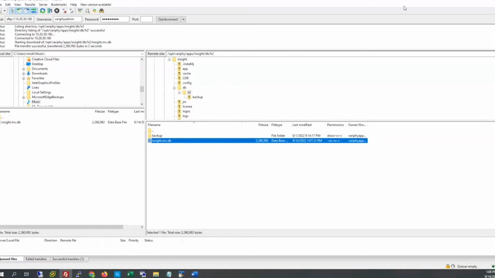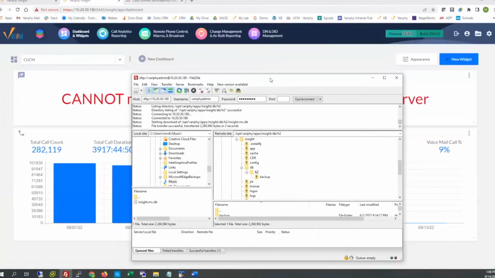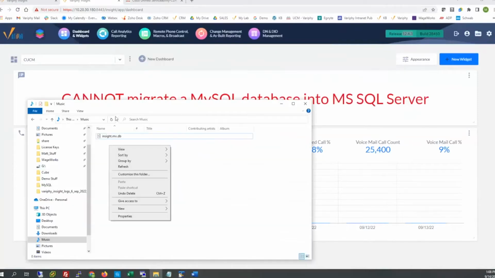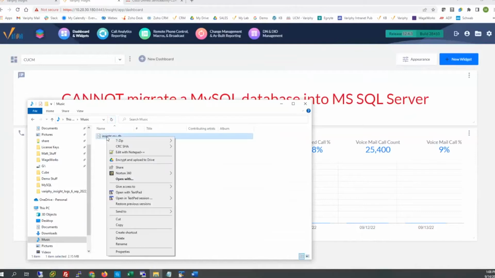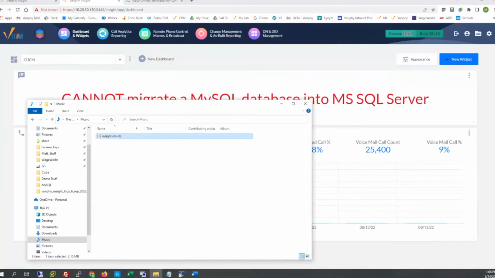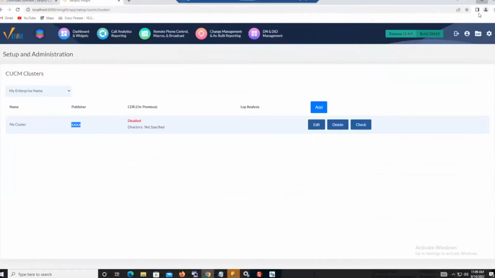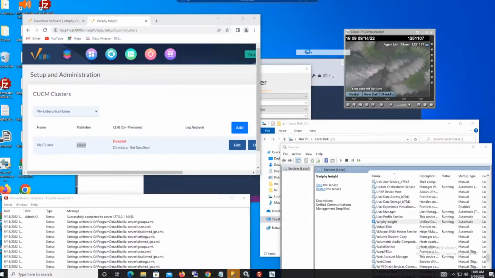I'm going to pull this on over to that RDP, and then we're going to load it into that shell instance of that Windows box of Verify and turn it on. So I will just do this. Where is my music directory? Here it is. This is fresh. I'm going to copy this guy right over, I'll pull the RDP over, get some of these browser tabs out of the way, and toss it right on the desktop here real plainly.